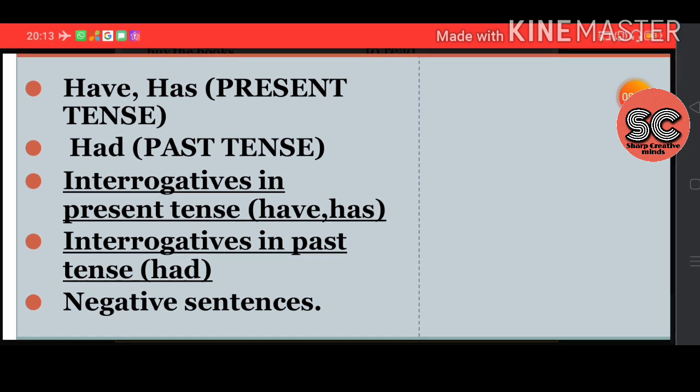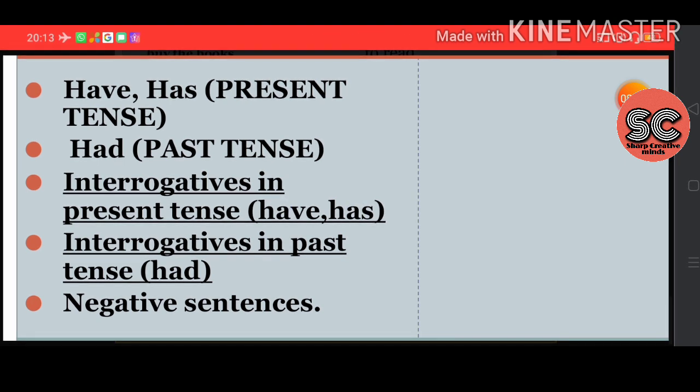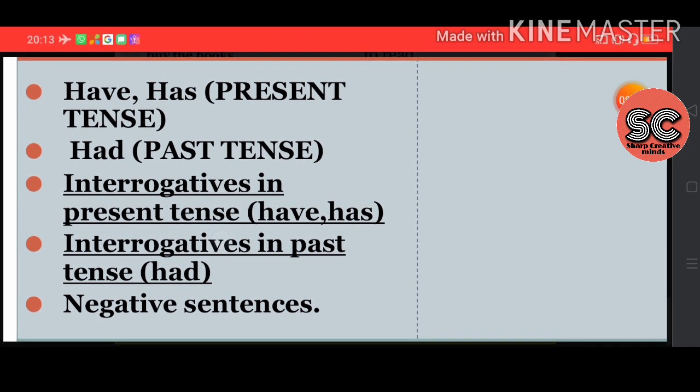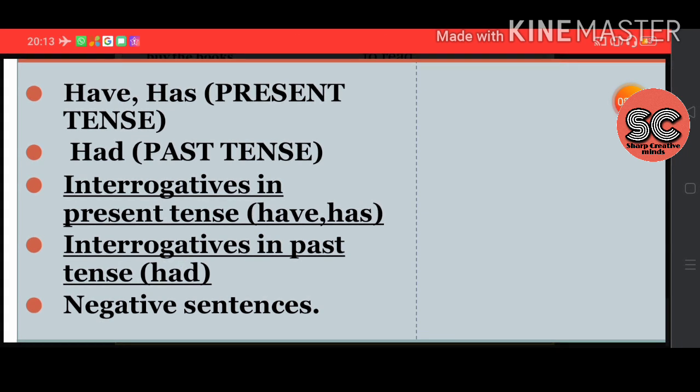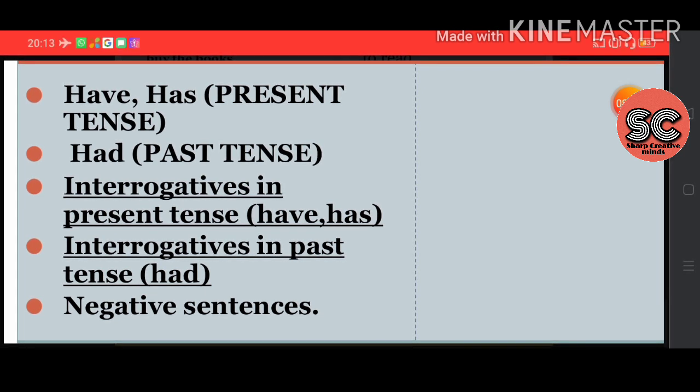Next we learned the interrogatives, the questions, to make the questions using have, has, in the present tense, and we learned to make the interrogative questions in the past tense using had. In the previous slide we used negative sentences. So I hope everything is clear here.